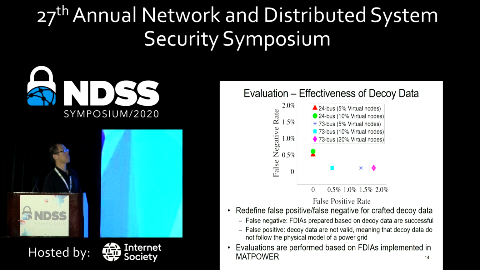Also, to show the effectiveness of decoy data, we define false negative and false positive. A false negative means that the false data injection attacks based on the decoy data are successful. But a false positive means that the decoy data itself is not valid, so you can draw suspicion to the attacker. Based on the evaluation implemented in Mad Power, we actually don't see many false positives and false negatives. The only non-zero cases are presented in this figure. We see that most of the time the false detection rate is less than 2%.